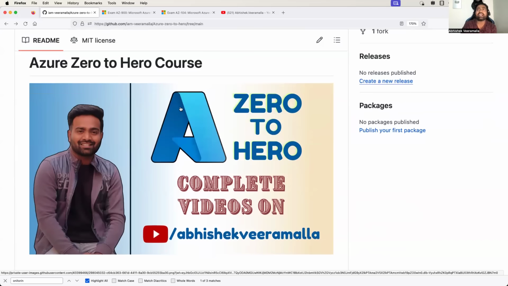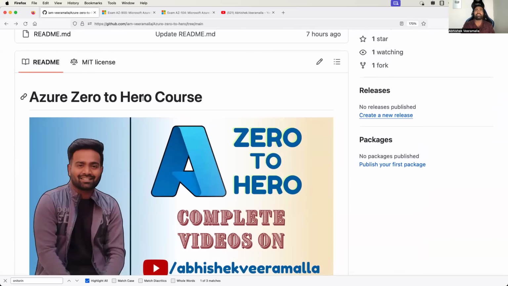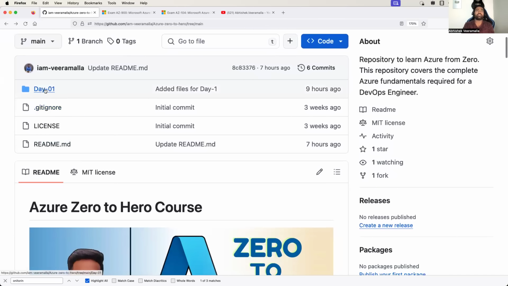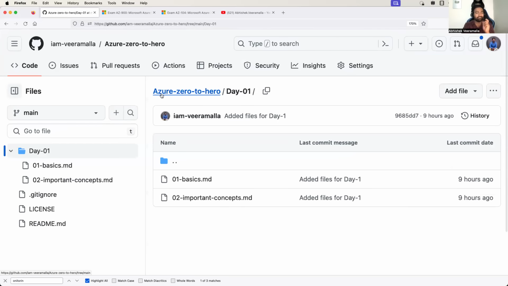Before I start explaining the course syllabus, let me quickly explain two important things. One is this GitHub repository that you see here, Azure Zero to Hero. This is something that I'm going to maintain throughout this series. If you watch carefully, there is a folder called Day-1. Similar to this folder, I will create folders for each and every day or each and every episode.